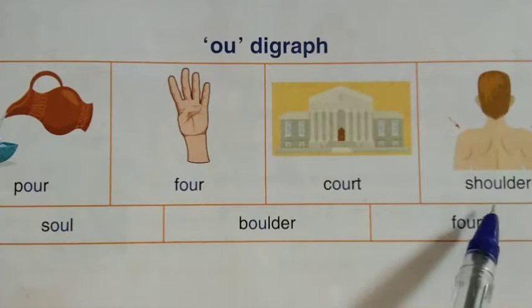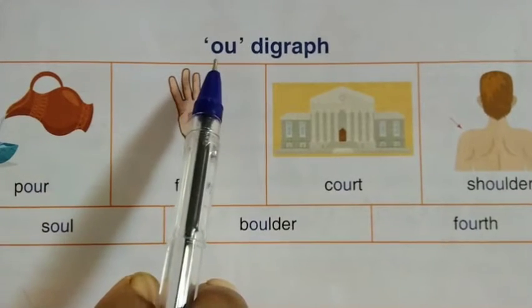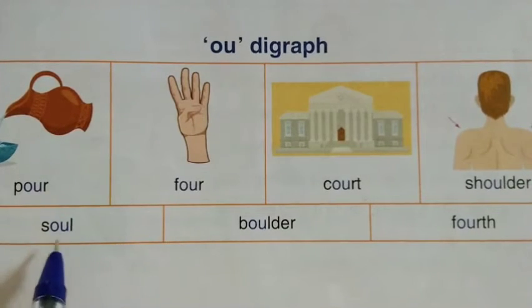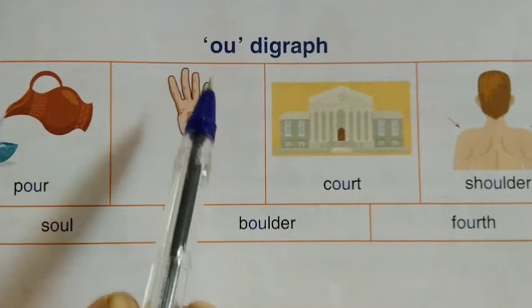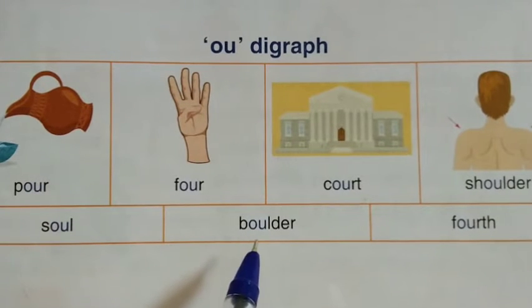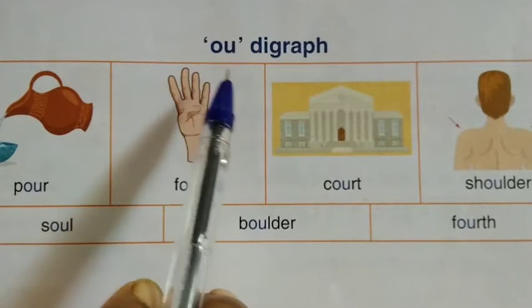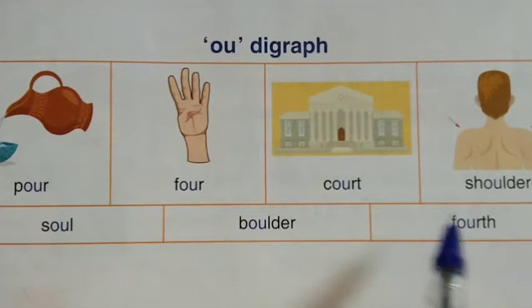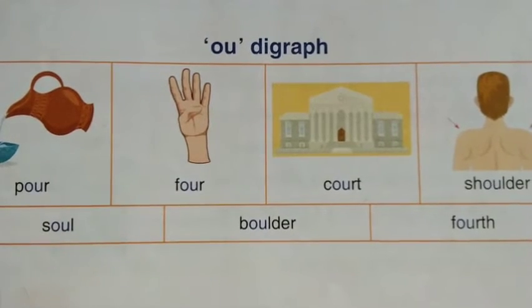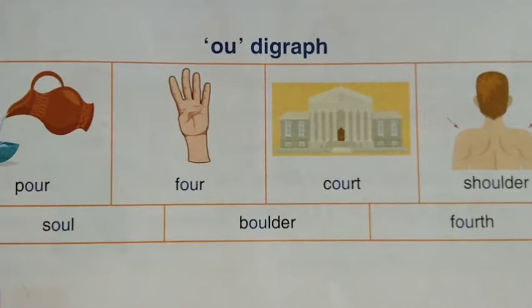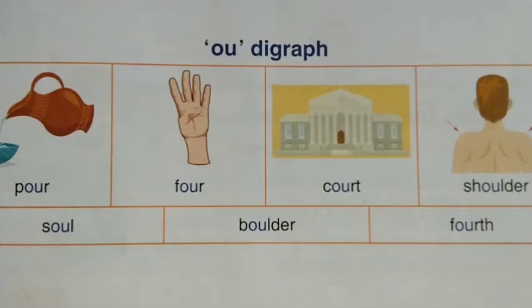O, shoulder. O, soul. O, boulder. O, fourth. What digraph is this? O. Shall we move to the next digraph?